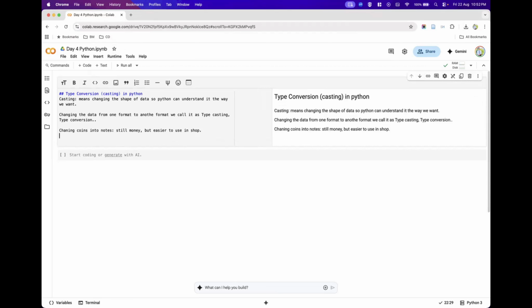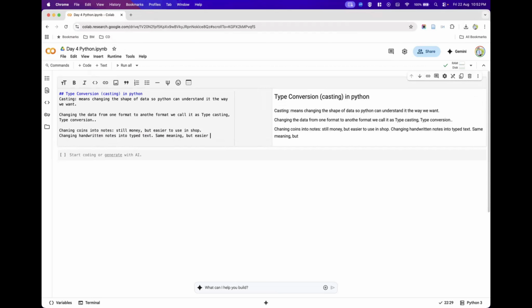Another beautiful example I can give you here is changing handwritten notes into typed text. The notes remain the same, with the same meaning, but in the typed text, it is easier to read.